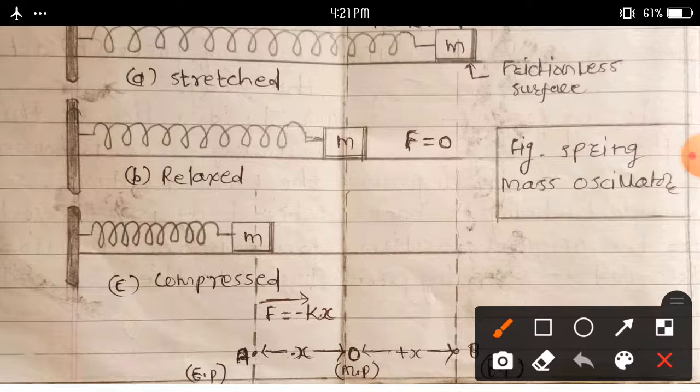Consider a body of mass small m attached to an elastic spring.